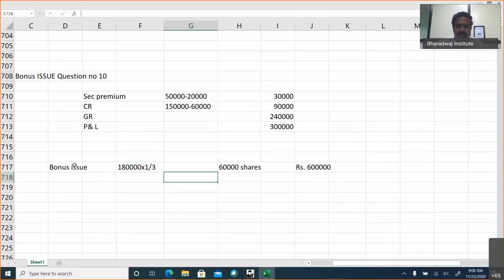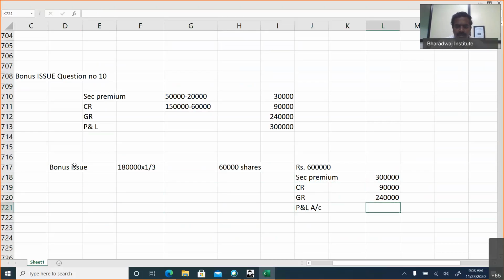So from where can we take? Securities premium we can use to the extent of 30,000. Then capital reserve we can use to the extent of 90,000. General reserve we can use to the extent of 2,40,000. For the balance we use the P&L account.